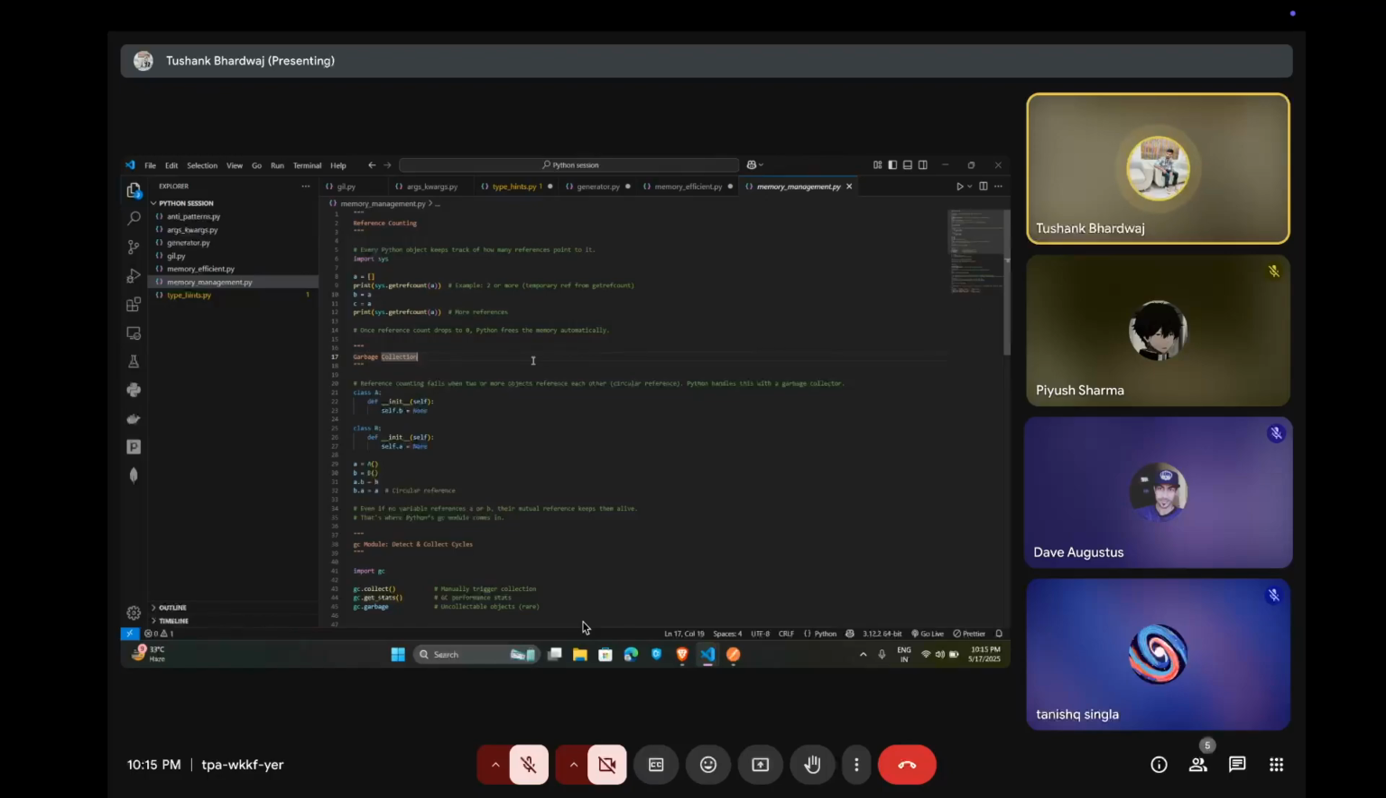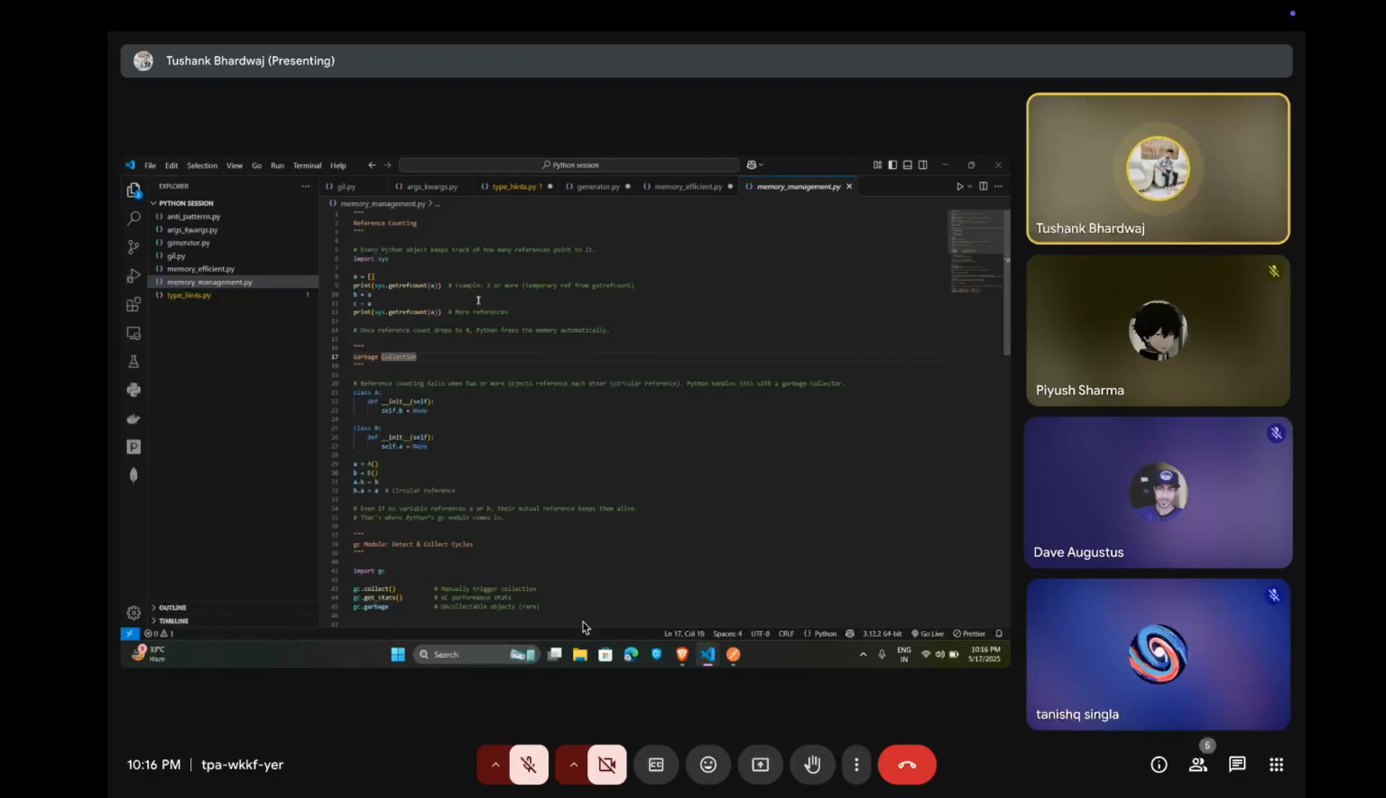The main components of memory management are: first, reference counting, which is the core mechanism. Second is garbage collection, which handles cycles. Third is two tools, the sys package and the gc package. And the last one is for optimization, where we can use slots in OOPs.